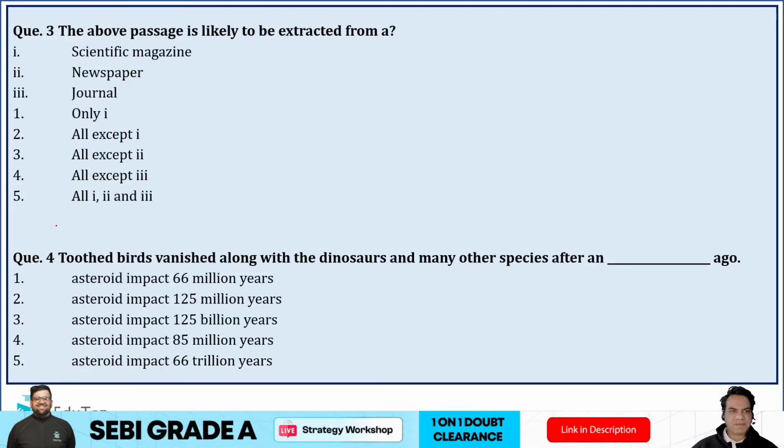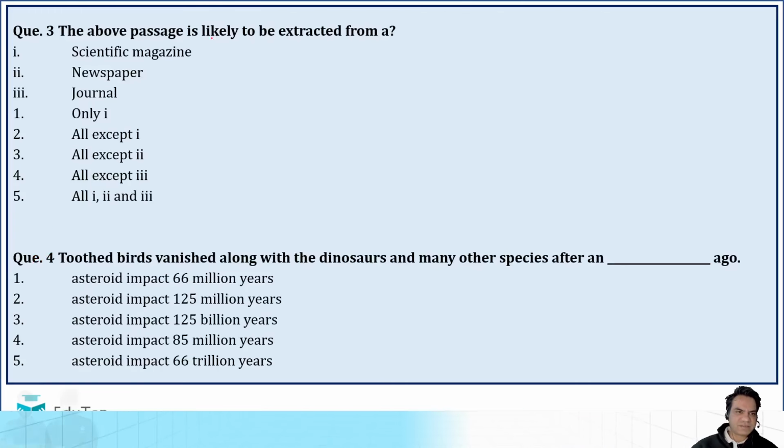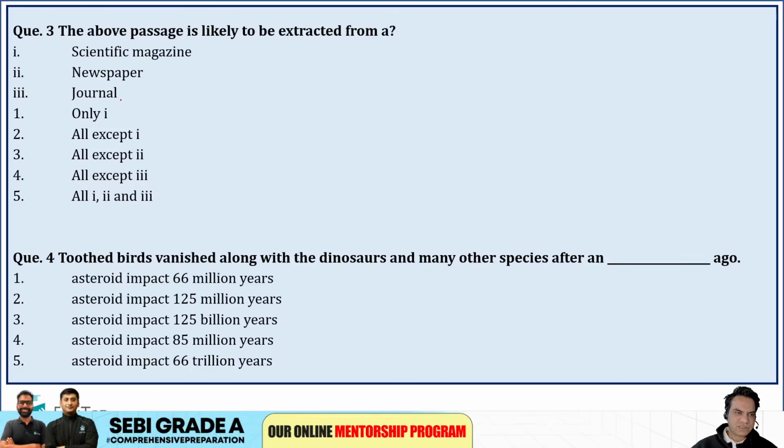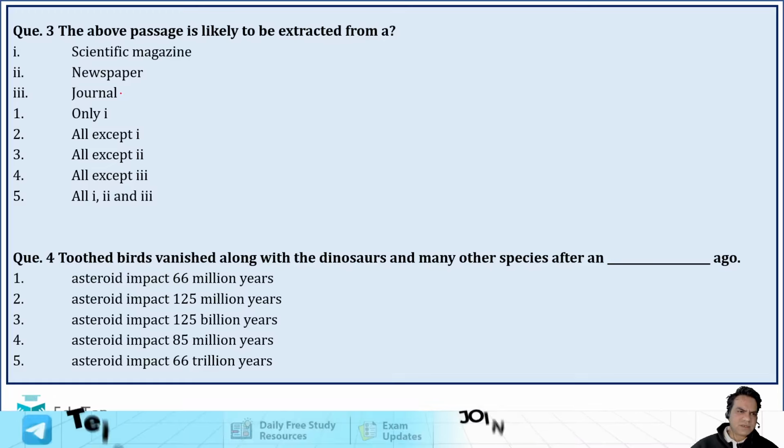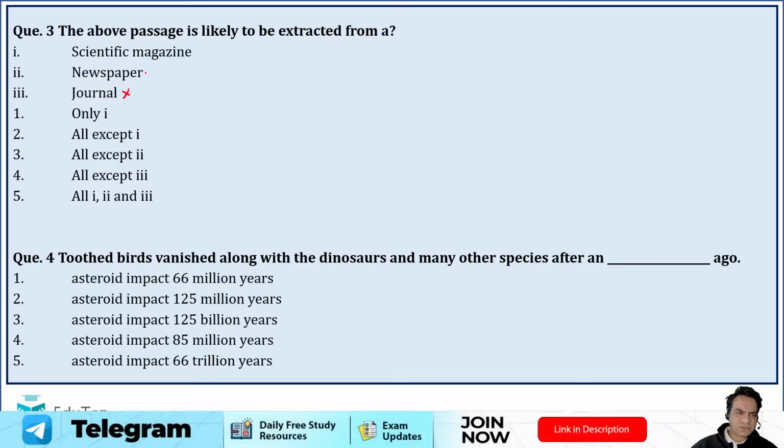Next question. The above passage is likely to be extracted from a scientific magazine, newspaper, or journal. I think it is taken from a news. It can be taken not from a journal, but it can be a newspaper and it can be a scientific magazine as well. So yes, all except 3. So option D, option 4 is correct.